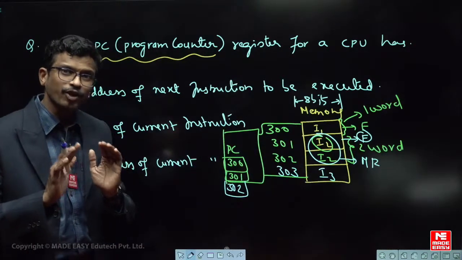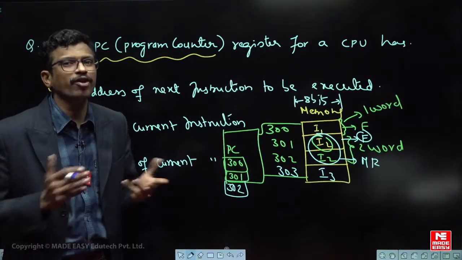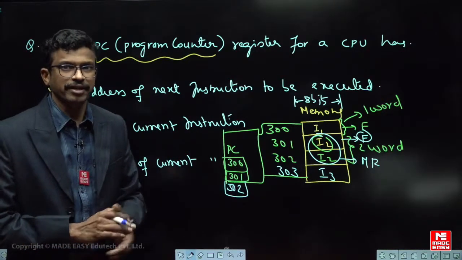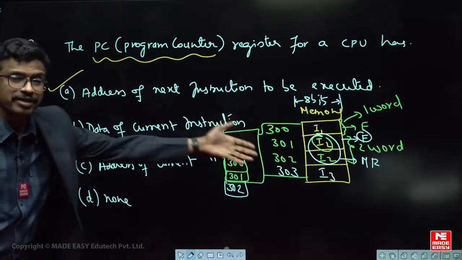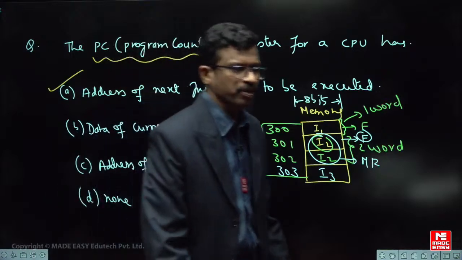The instruction has two parts, opcode and operands. So to bring the operands, it may have more than one operation also. That is what you should understand. The basic level of question is different, and the in-depth question is different. So like this you should know how the question is posed. Got it? Right.